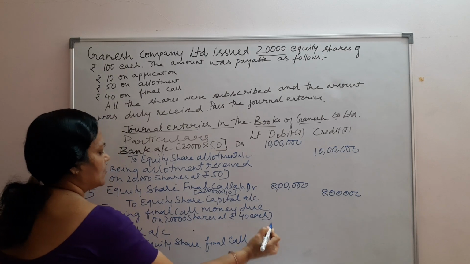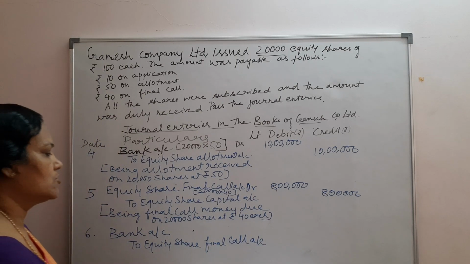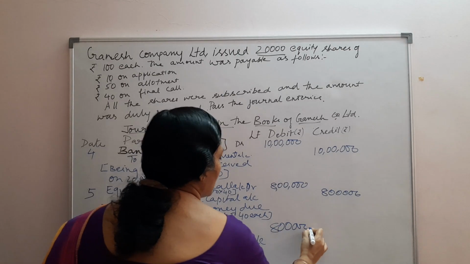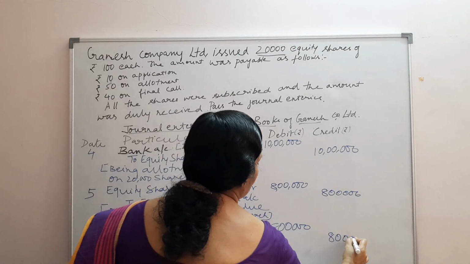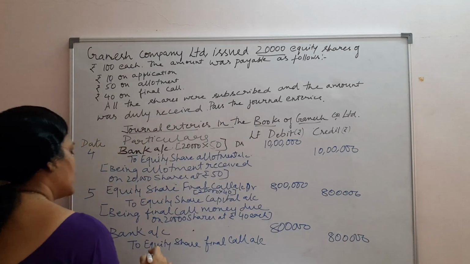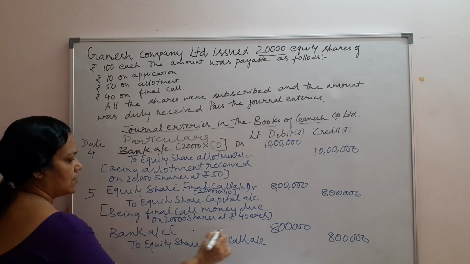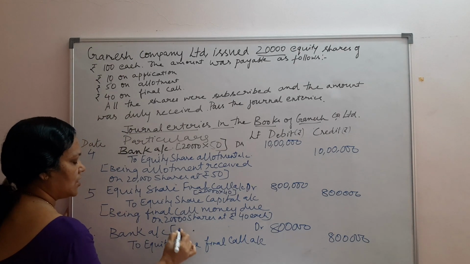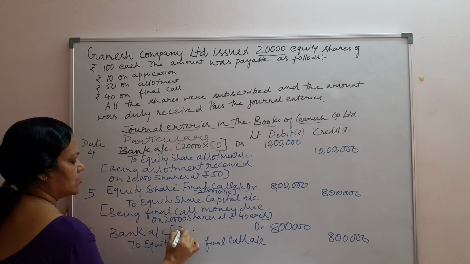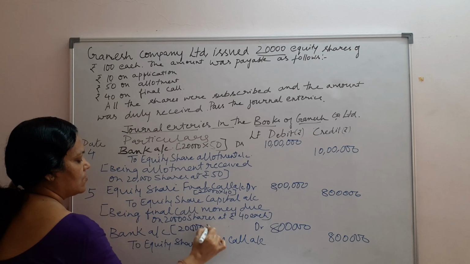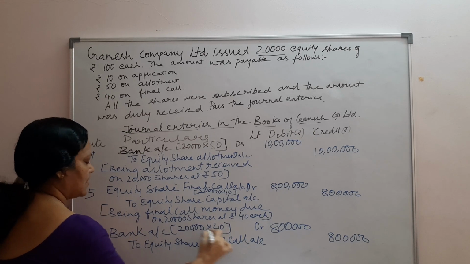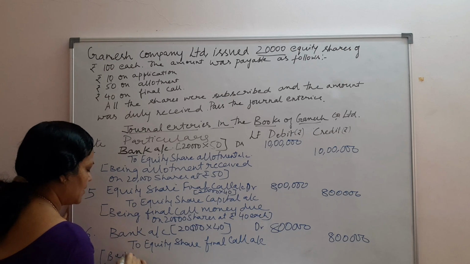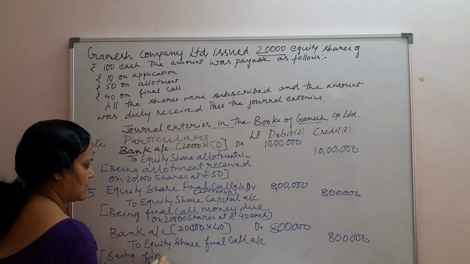So all of them have paid me the money. There is nothing that I did not receive. So here 8 lakh, here again 8 lakh I have to write. So 20,000 into 40, we have received the money. Bank account to equity share final call account. If you prefer, we can write this again, being final call money received.